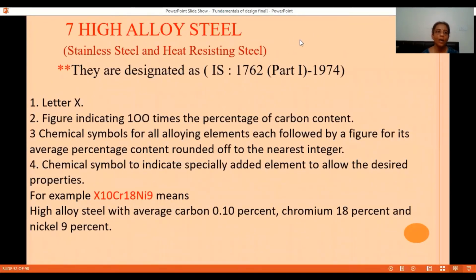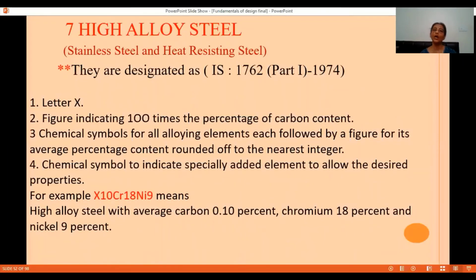Next we have high alloy steel. It is also known as stainless steel and heat resisting steel. They are designated from IS 1762 as, first, a letter X, then a figure indicating 100 times average percentage of carbon, then the chemical symbol for each alloying element followed by a figure for its average percentage.